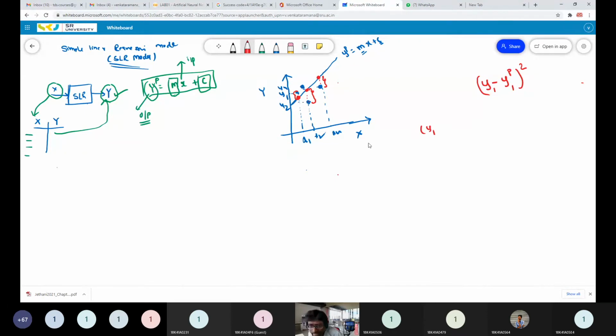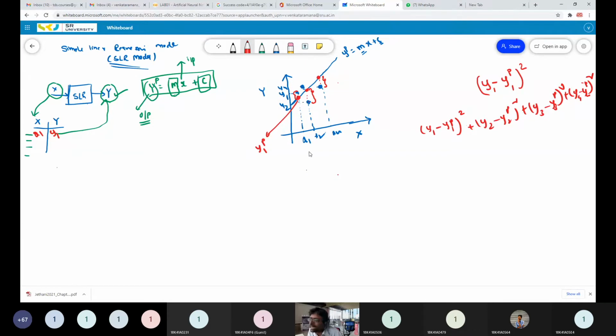So y1, the actual value from the data, minus y1p, the predicted value, the point on the line corresponding to the first sample input x1, whole square. Plus for the second sample y2 minus y2p whole square, plus third sample y3 minus y3p whole square, plus fourth sample y4 minus y4p whole square.